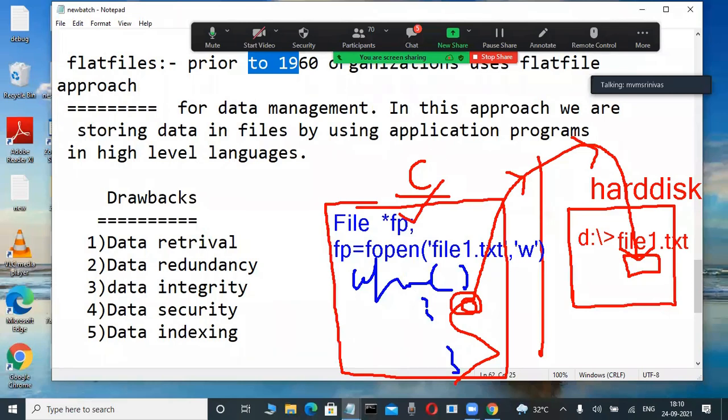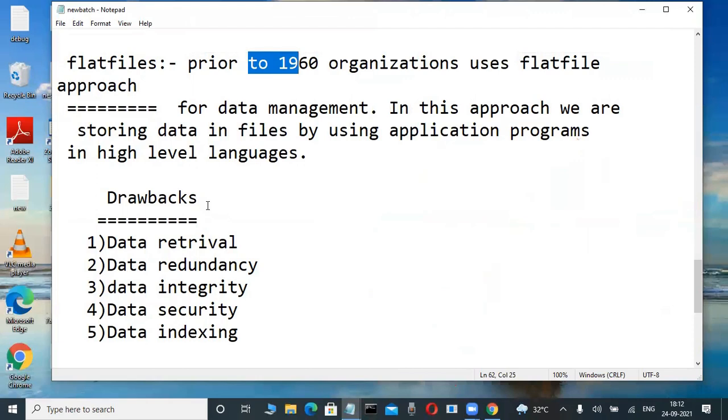But what is the problem with writing or storing data, reading data, and modifying data through programming languages? It is really very difficult, because programming language knowledge is required. We can handle it through these programming languages, but it is not easy. Flat file approach means storing data in a hard disk, in secondary storage devices, in file format, through programming languages. In the olden days, before 1960, they were using it.